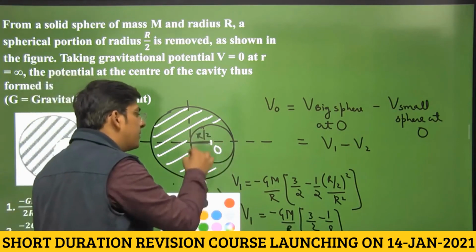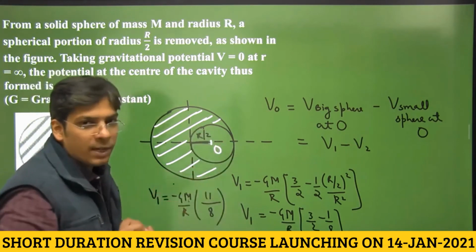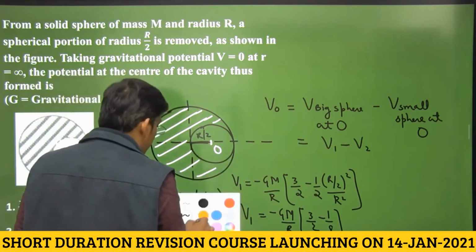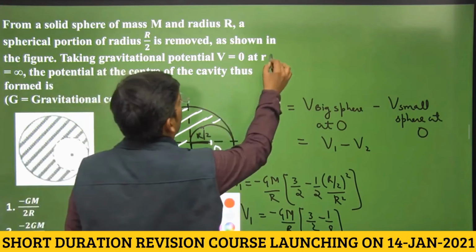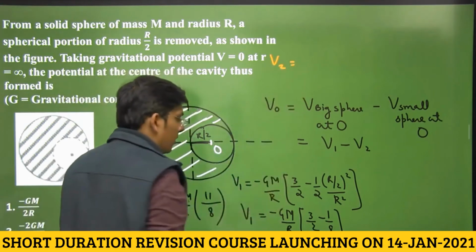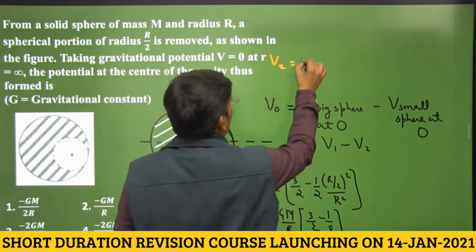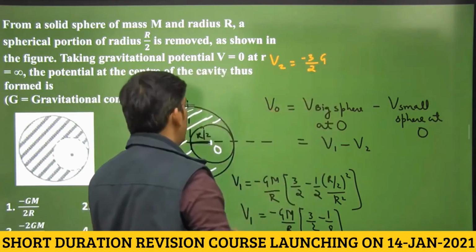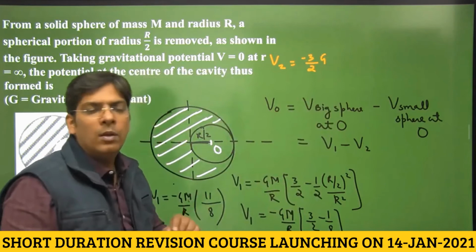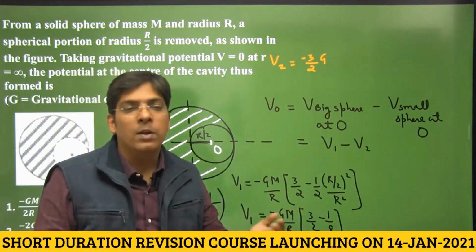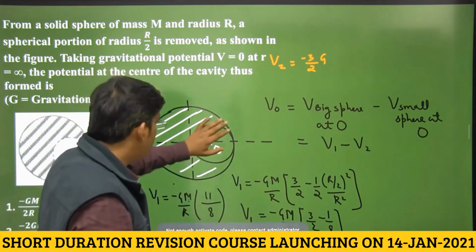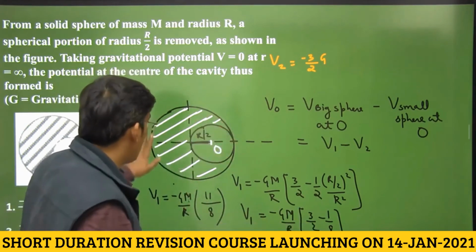For this small sphere, that is the removed part, we have to calculate the potential at the center of the removed part, right? And potential at the center is given by minus 3 by 2 GM by R. What is the mass of this sphere? See, radius is R by 2, volume is proportional to R cube. So R by 2 cube will become 1 by 8. So volume of this portion is 1 by 8 times the volume of the big sphere.